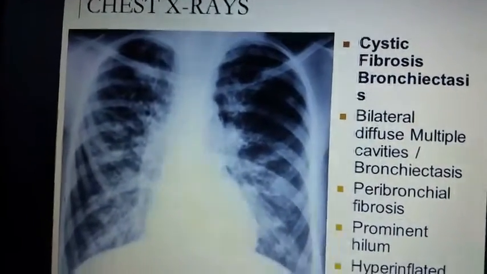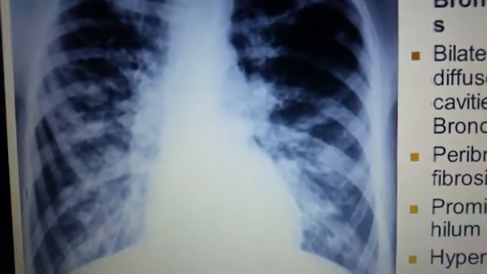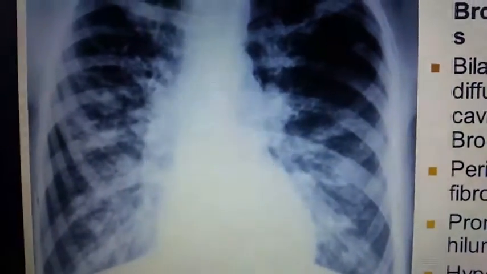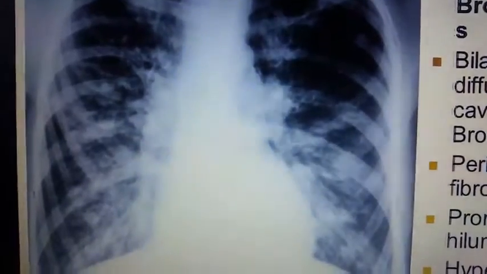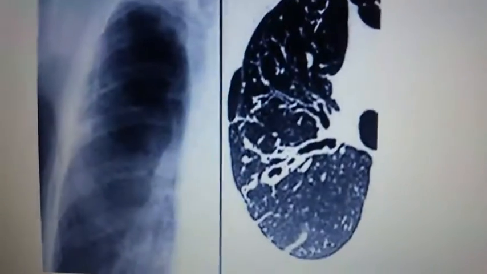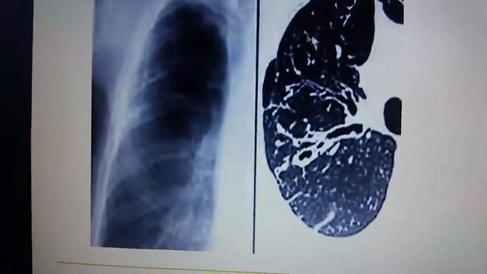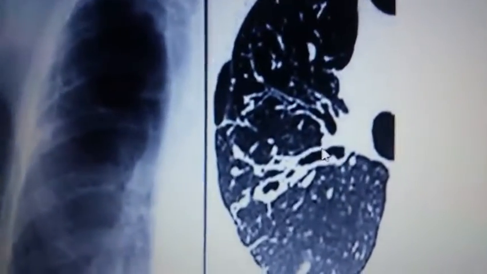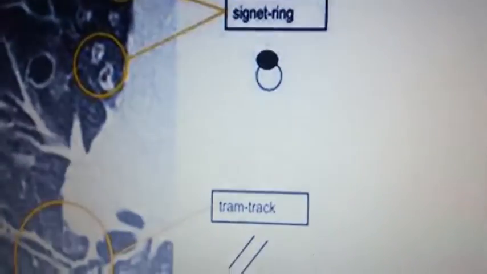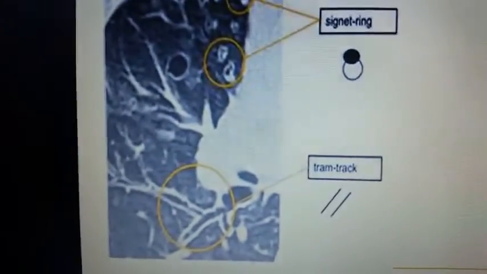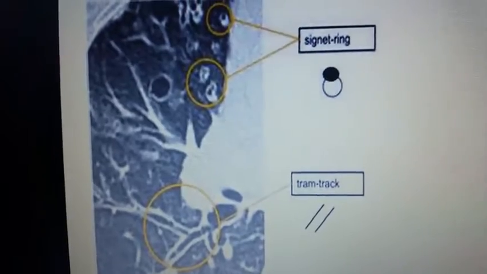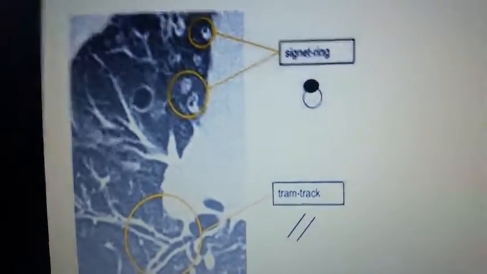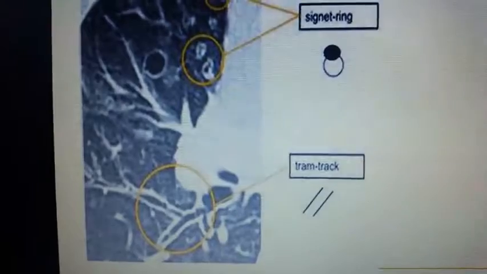This is the chest X-ray that shows the bronchiectasis changes, mostly filled with fluid. This is the chest X-ray as well as the CT showing dilated bronchi like this and this. Again, another signature appearance when there is a collection of fluid within the cyst, and the tram track appearance below.